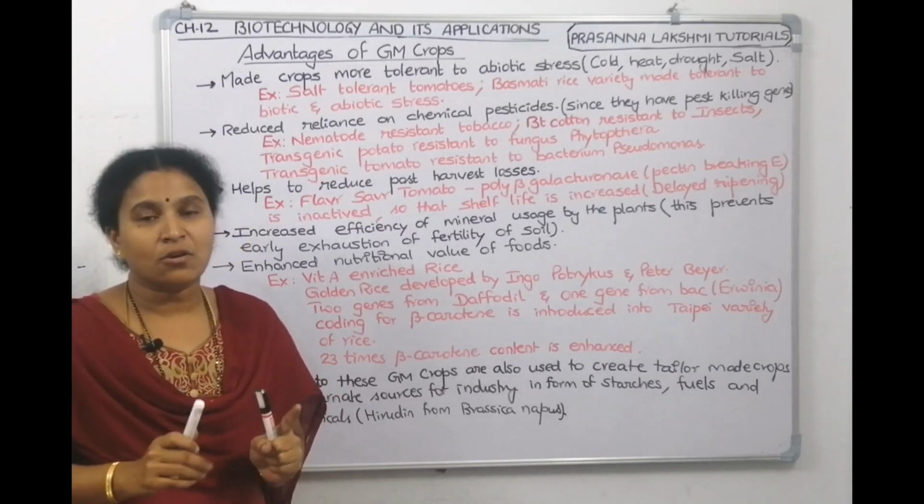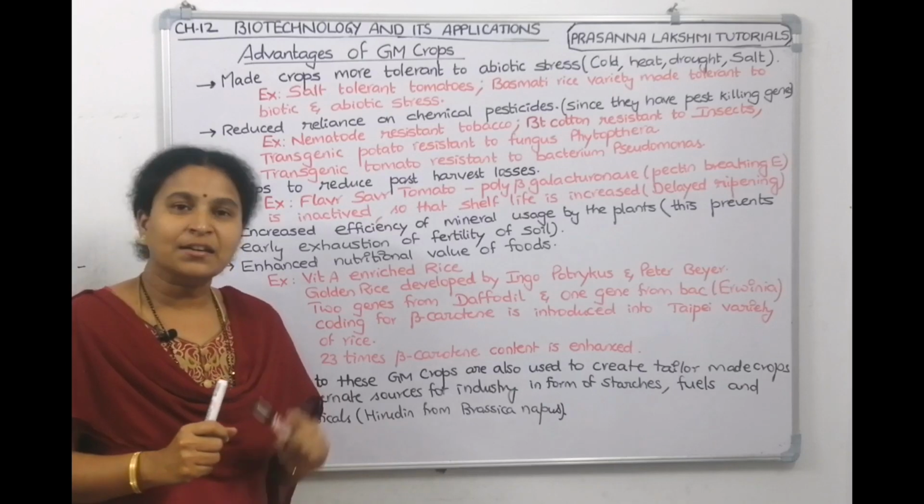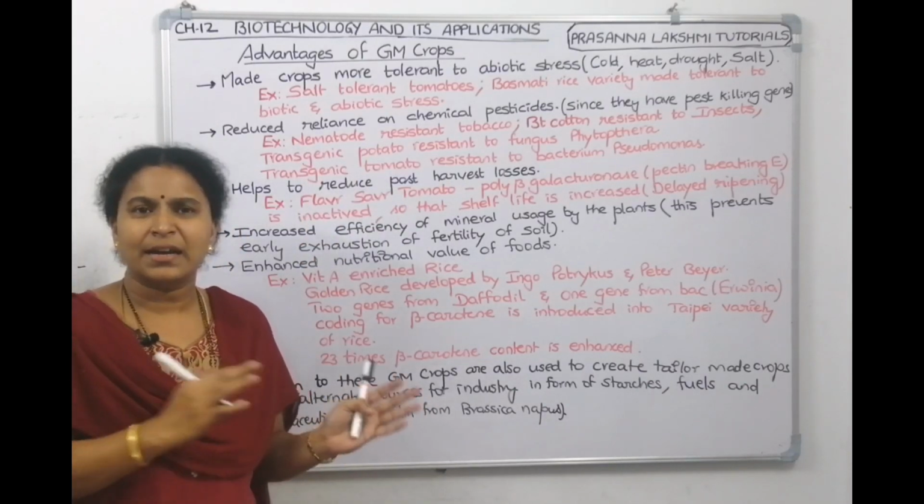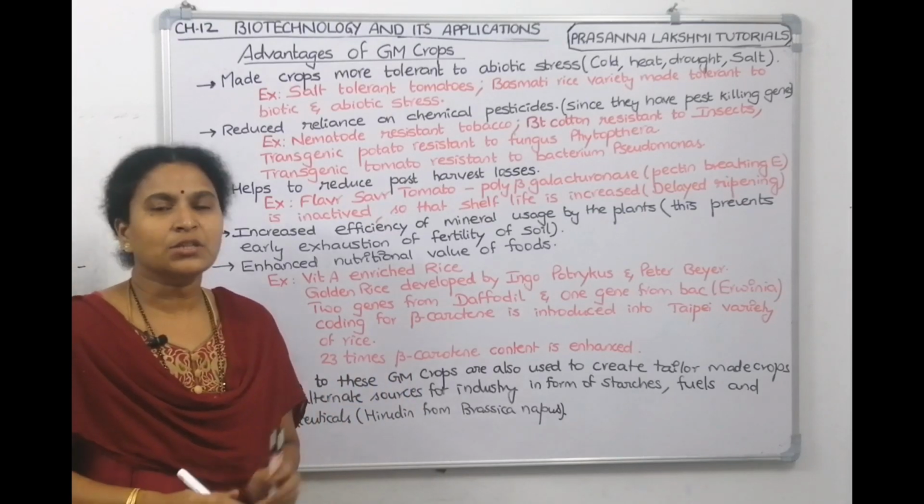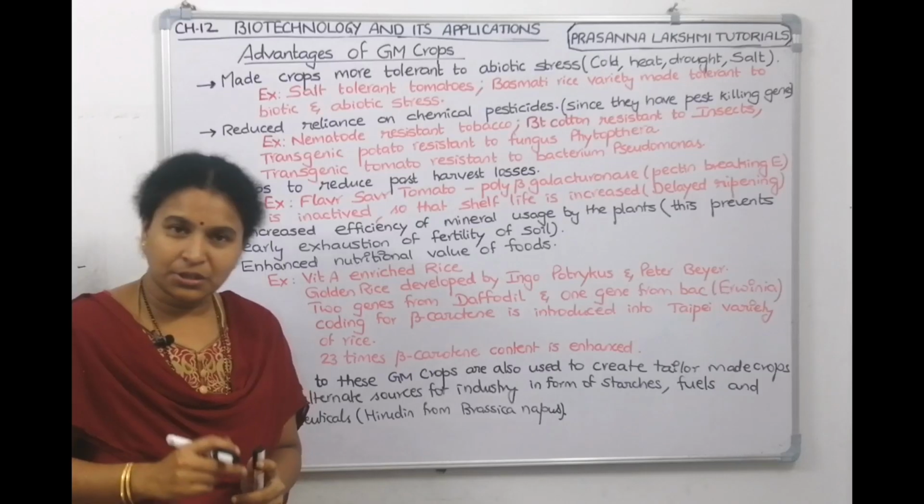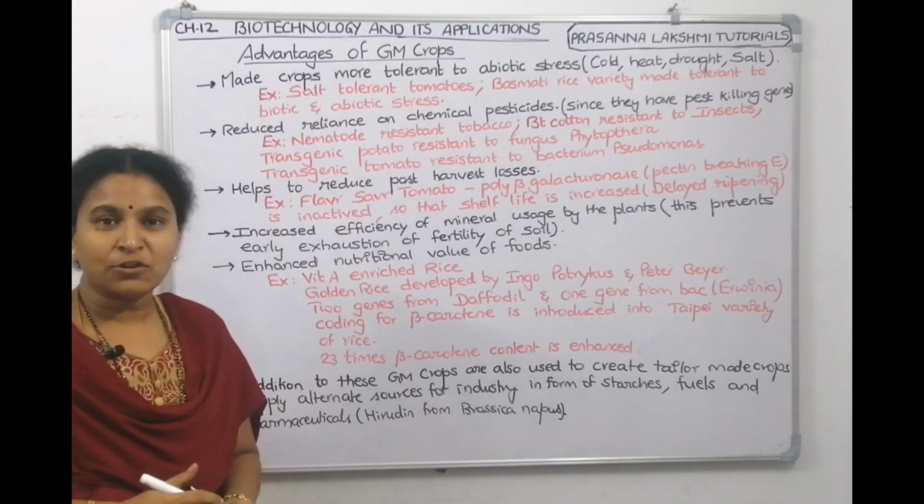It is BT cotton, production of insect resistant plant BT cotton. I felt in the previous class we went through these points a little fast, so I thought let us revise once again. Okay, so we'll revise this and then we will get into today's topic, BT cotton. Okay children, now follow me. So, advantages of genetically modified crops.